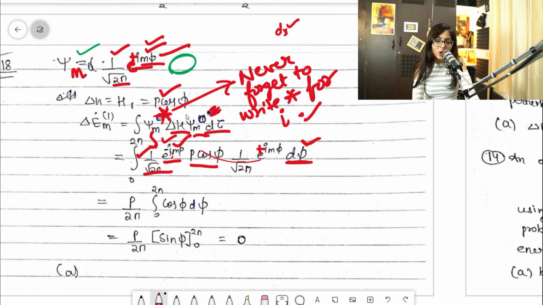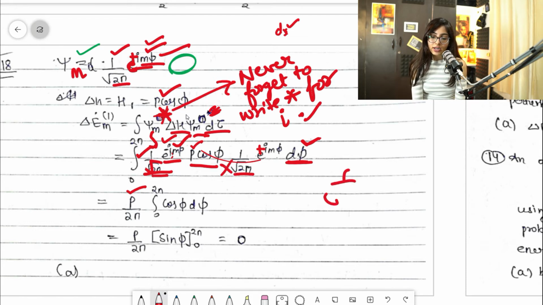Clear? So what you will do now? Let's take everything that is constant outside. Now that will be this p. So p is constant, so I will take p outside. And this is root 2 pi into root 2 pi, so you can write it like this, no? 1 by root 2 pi and 1 by root 2 pi. So that will become 1 by 2 pi, so I can take that outside. So the only thing remaining inside is this one.